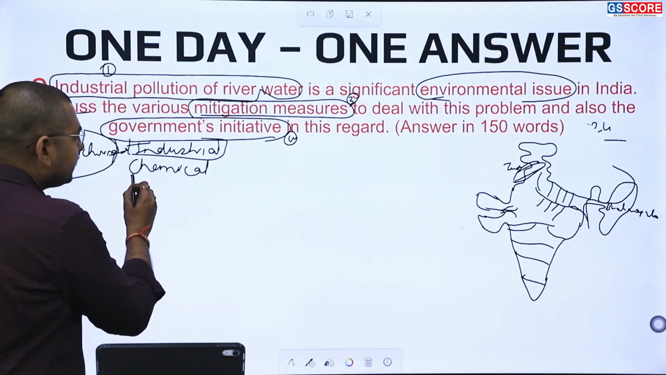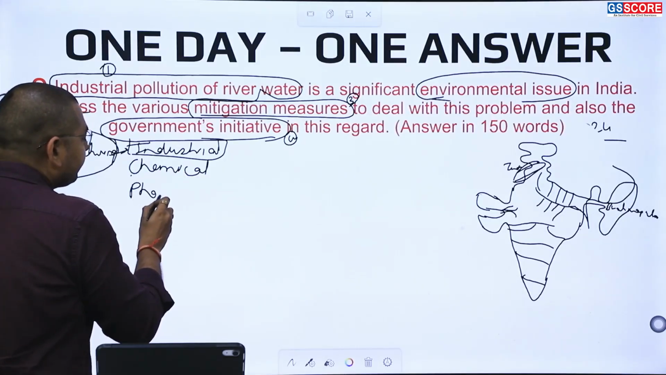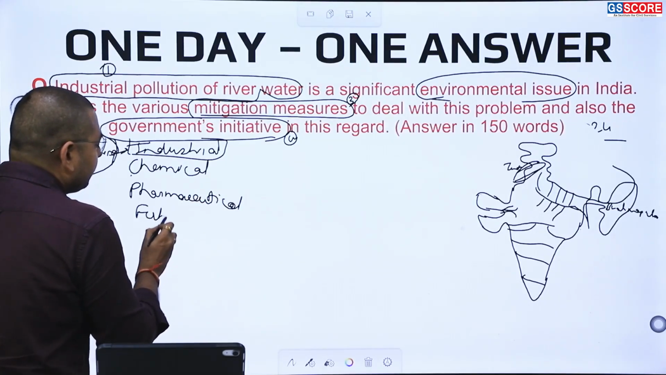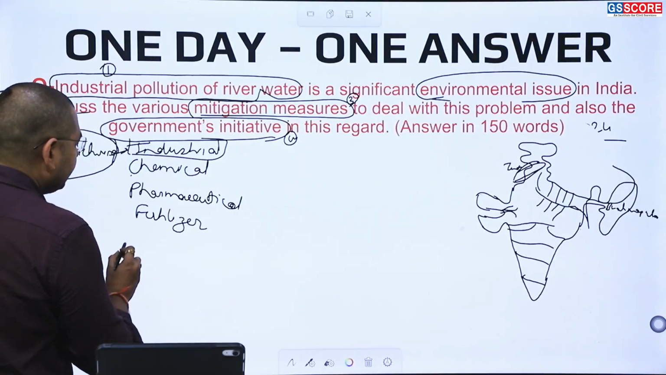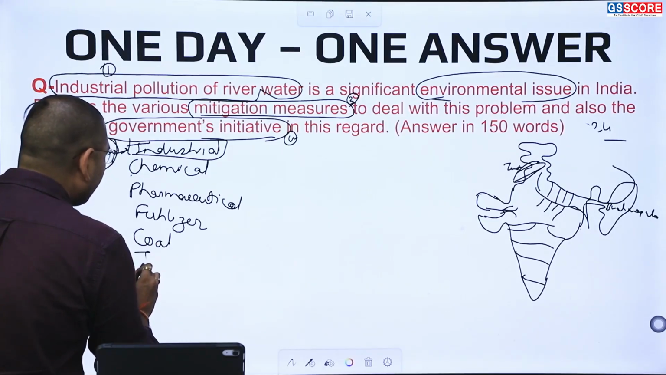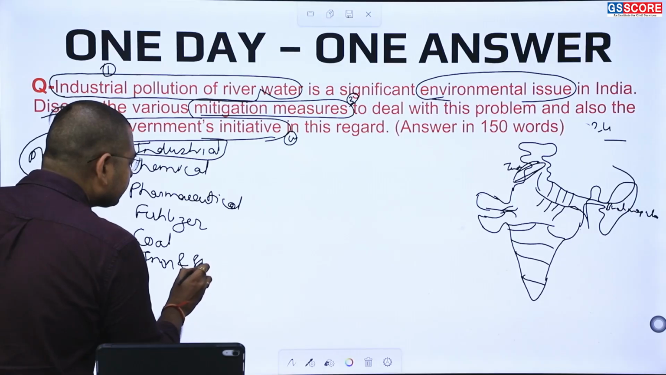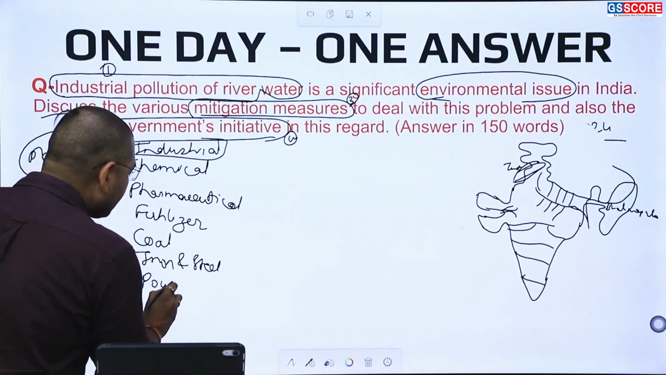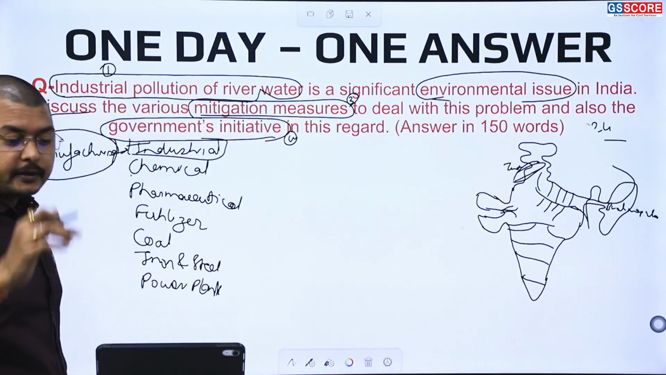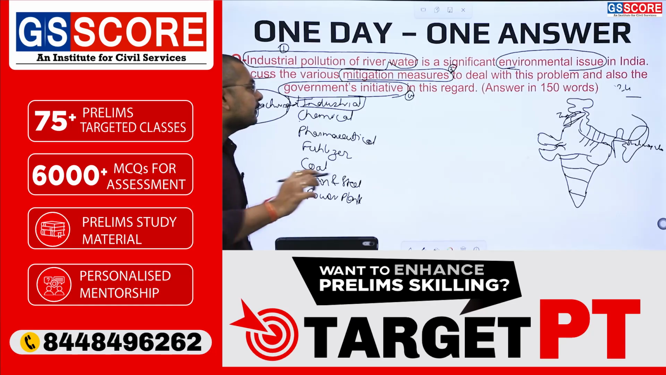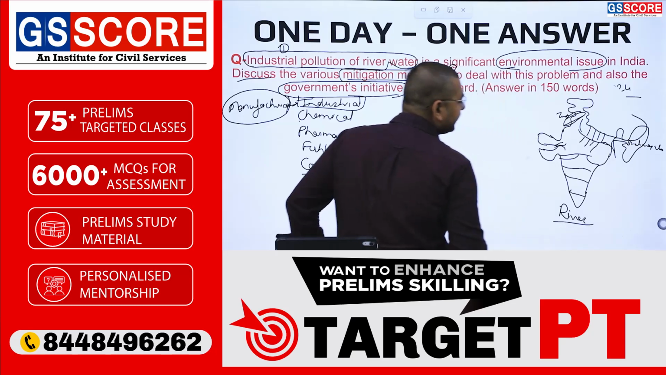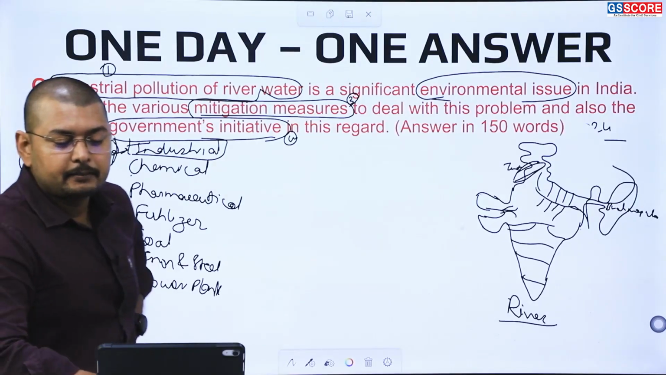Now under the industrial sector we have chemical industries, pharmaceutical industries, fertilizer industries, then certain other industries like coal industries, iron and steel industries, then power plants, etc. So there are numerous industries present on the different rivers in India. We can look at several industries in several parts of India.